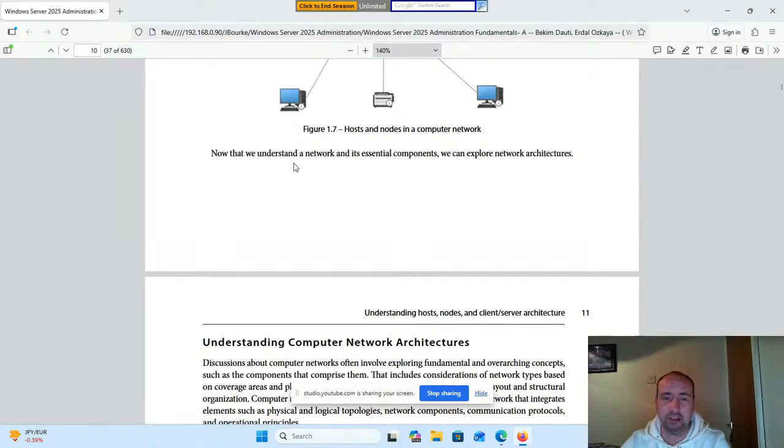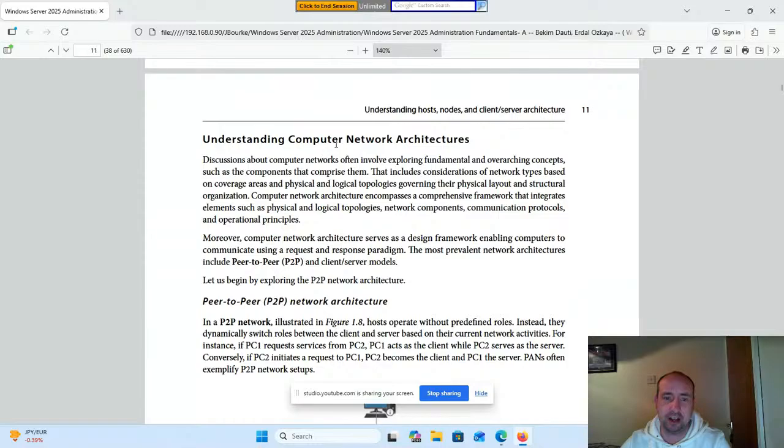Now that we understand a network and its essential components, we can explore network architectures. Understanding computer network architectures. Discussions about computer networks often involve exploring fundamental and overarching concepts such as the components that comprise them. That includes considerations of network types based on coverage areas and physical and logical topologies that govern their physical layout and structural organization.